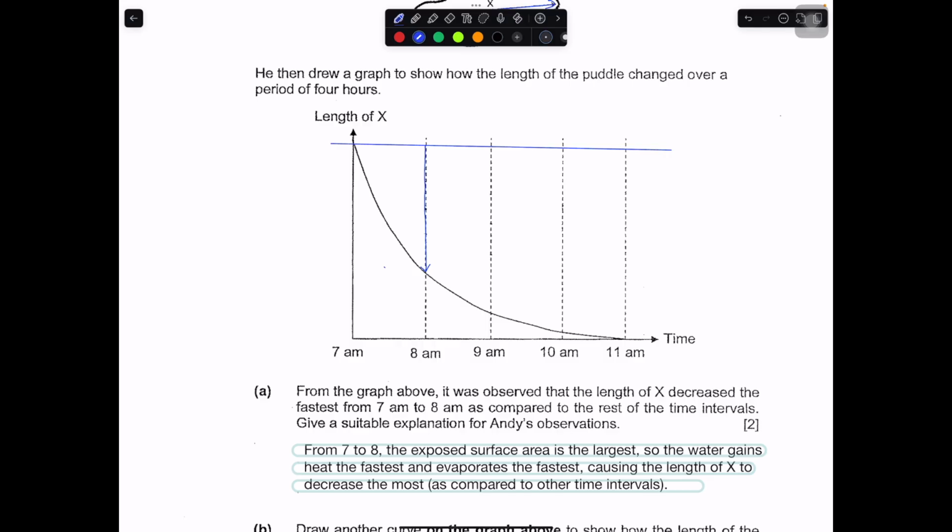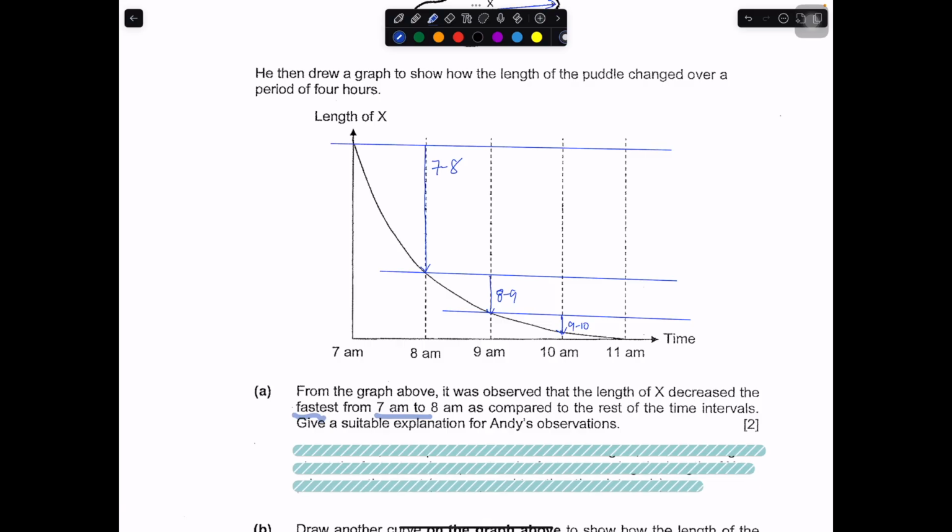Okay, then what it means is that if I were to draw between 7 and 8, this is a decrease. This is 8 and 9, this is the decrease. This is 9 and 10, this is a decrease. So you can see that the decrease is fastest between 7 and 8, okay, is this part. The drop is the largest. Then for the rest of them, the drop is not as large as compared to 7 and 8.